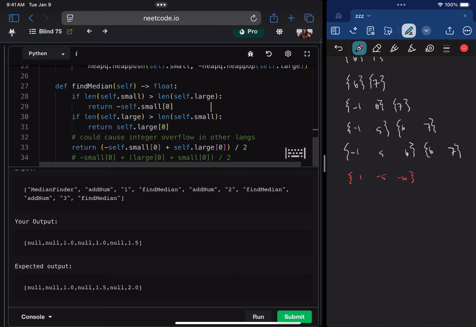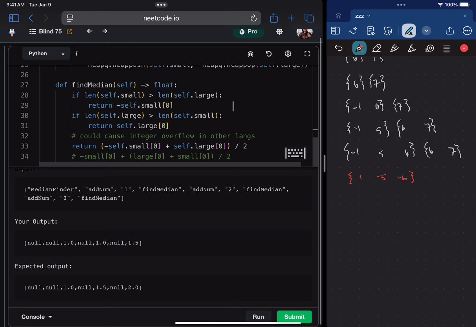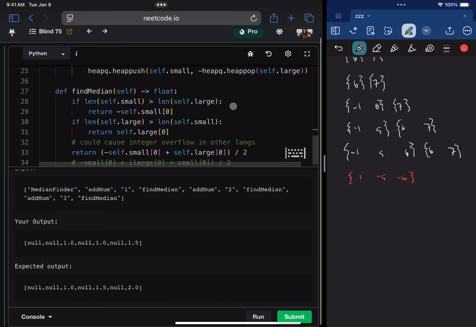I think overall the approach was correct. I'm just thinking about where to start debugging this. Well, okay, actually, let's think about this. We returned 1, which was right. And then we added the number 2. Oh, I have this in reverse. Okay, so we returned 1 and then 1 again.